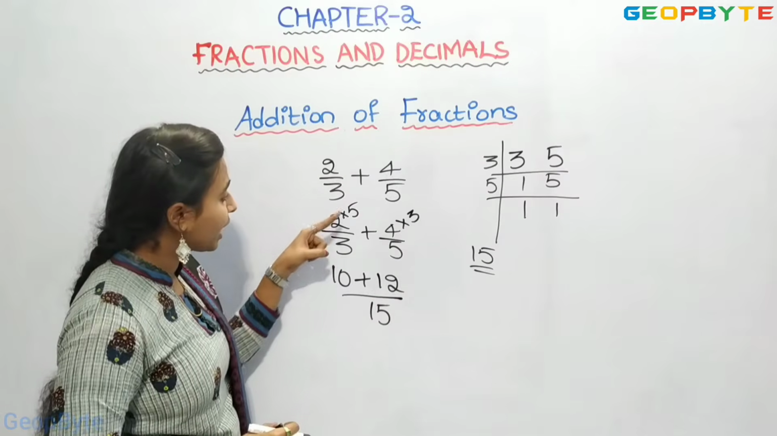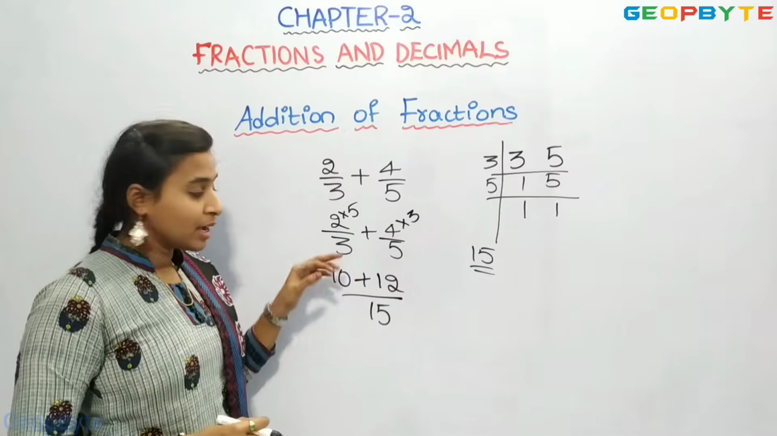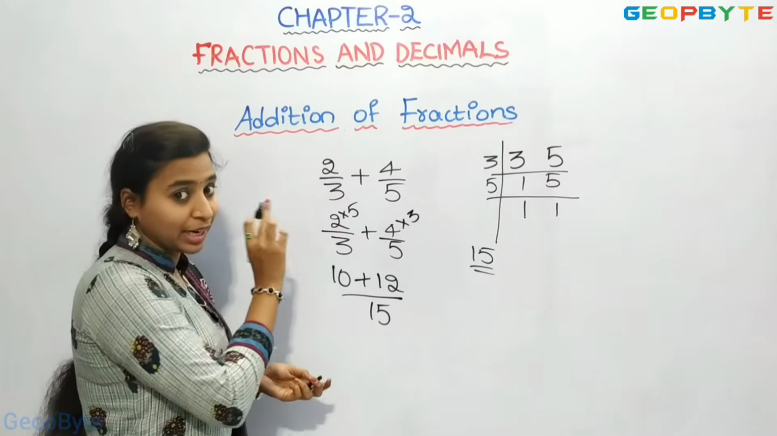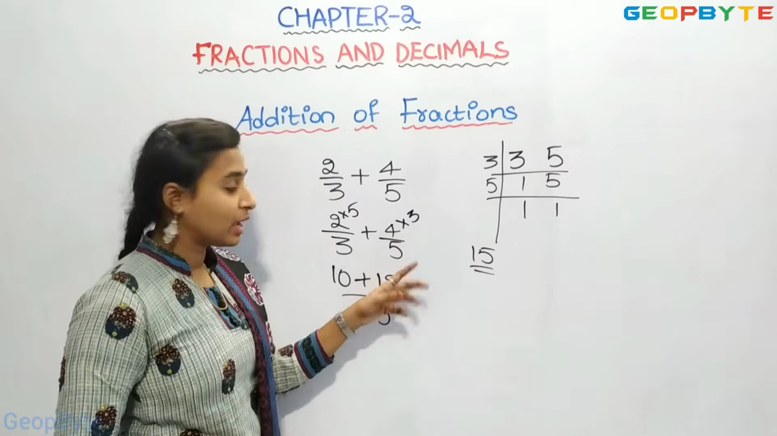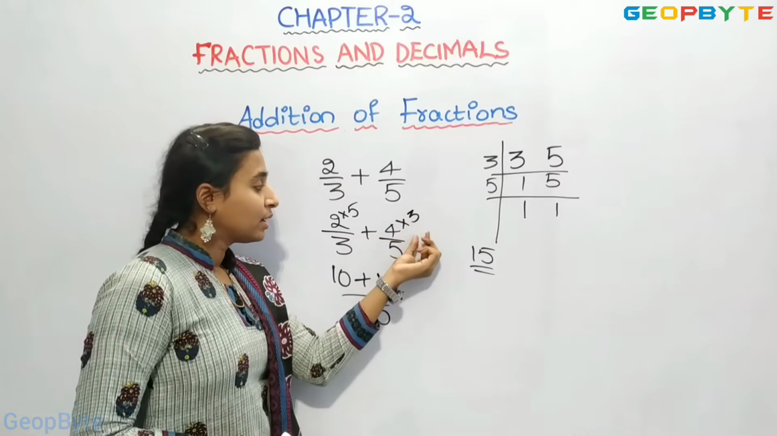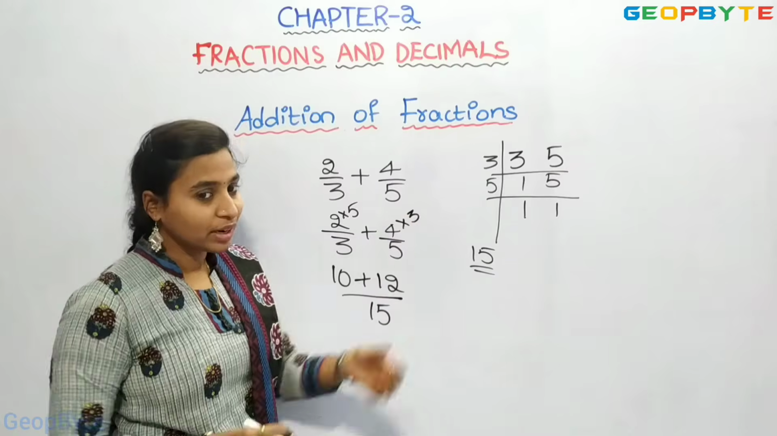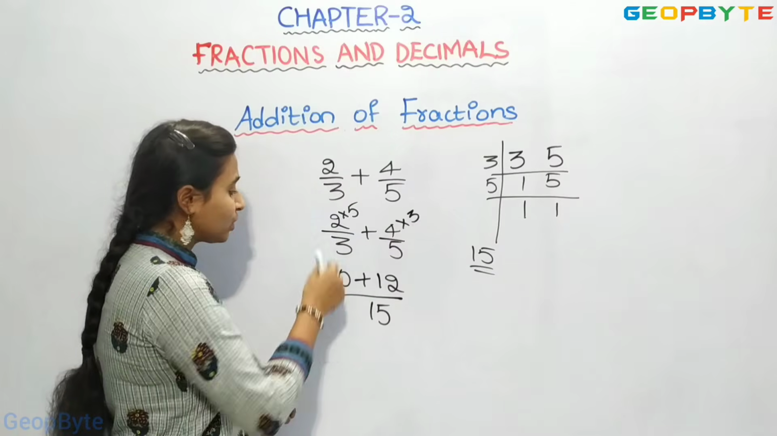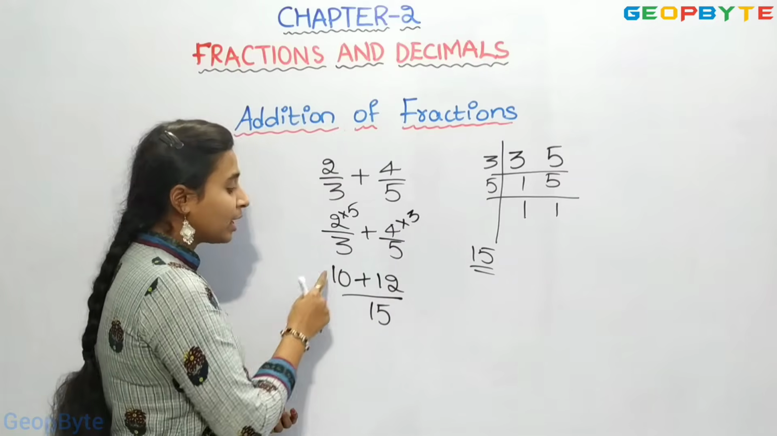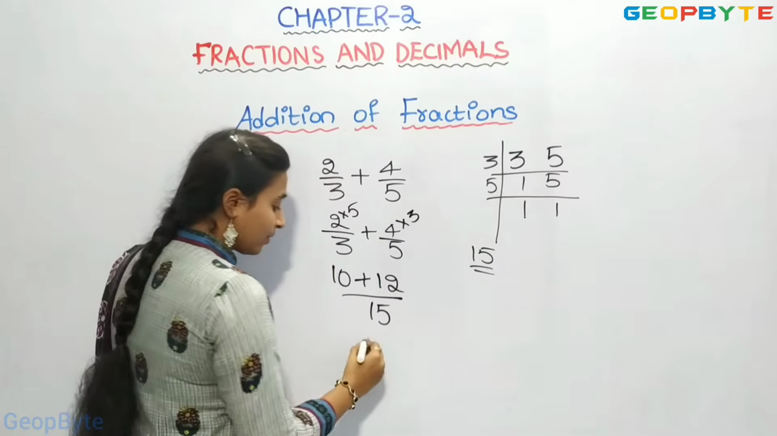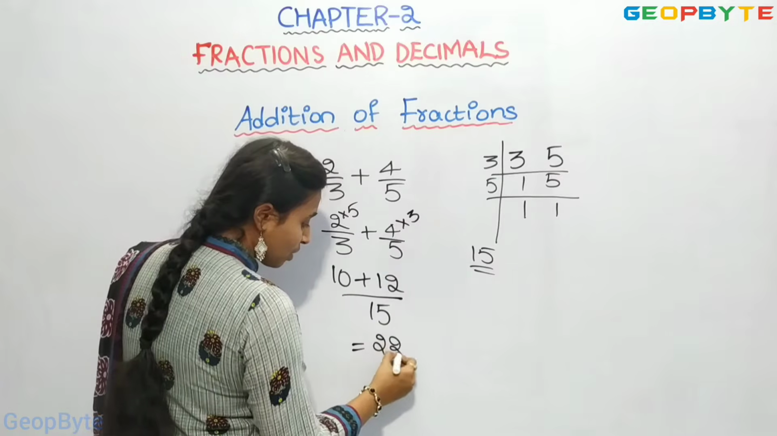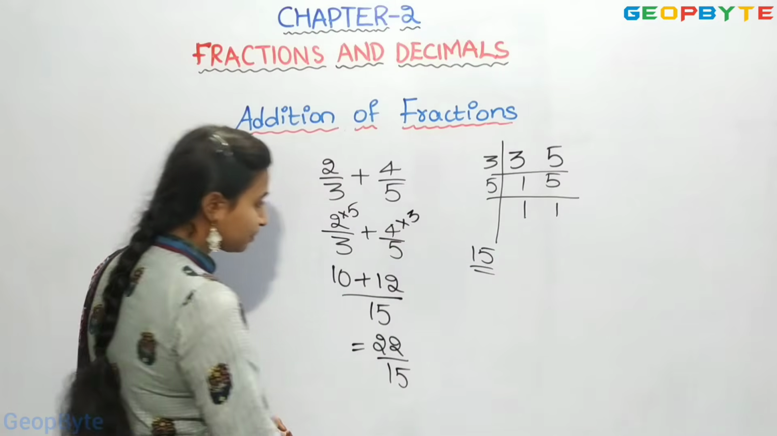If we multiply 5 to the number 3, 3 5s are 15. That is, we need to multiply to the numerator, and here we have 5 and 3. 5 3s are 15. We multiply to the numerator. 5 2s are 10, 4 3s are 12. 10 plus 12 by 15, that is 22 by 15.